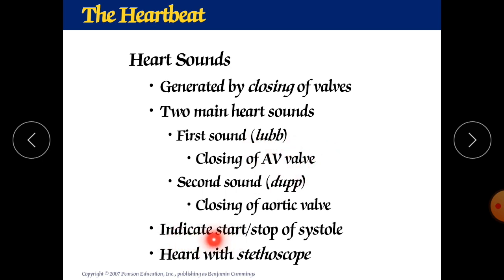Now they indicate the start and stop of the systole. They can be heard with a stethoscope. It is a very minute sound, and it can be heard with the help of a stethoscope. When we are checking the blood pressure, at that time also with the help of a stethoscope we can hear that lub-dub sound.